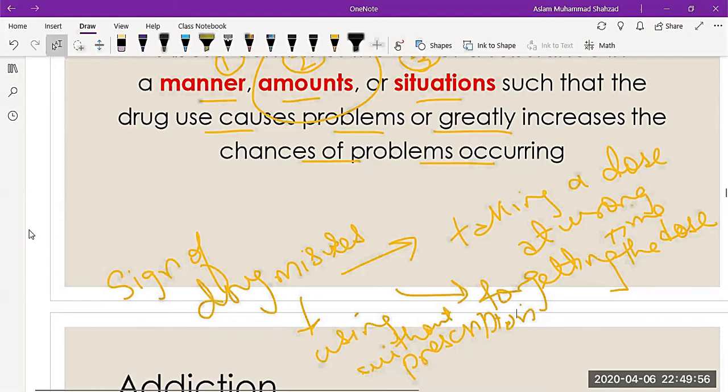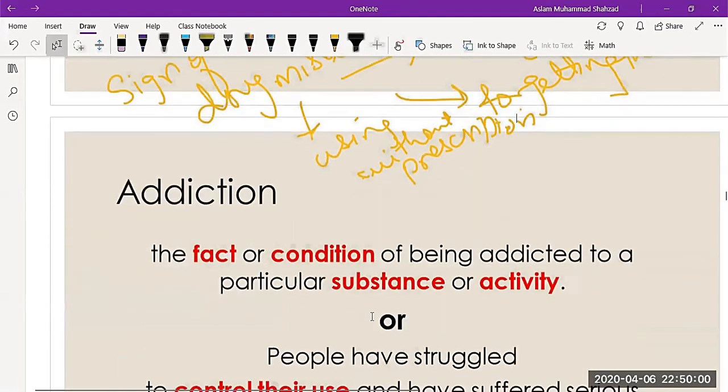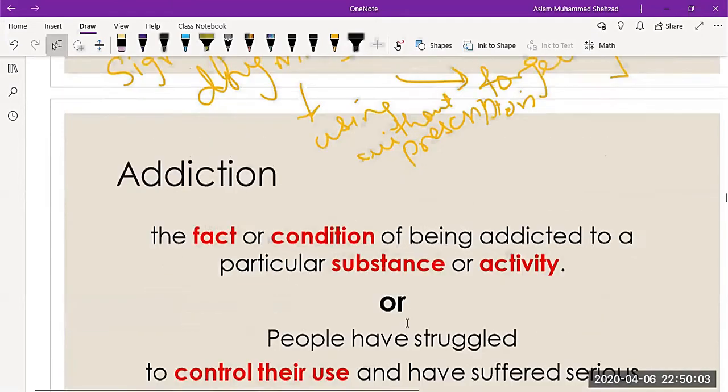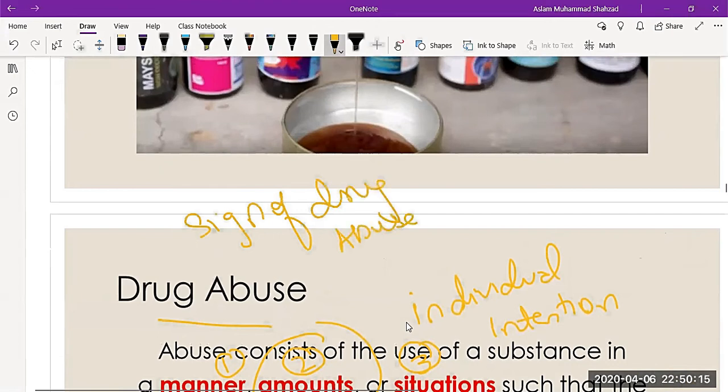Whereas when we talk about the signs of drug abuse, they are different. Number one, using a drug to get high. Using without prescription.